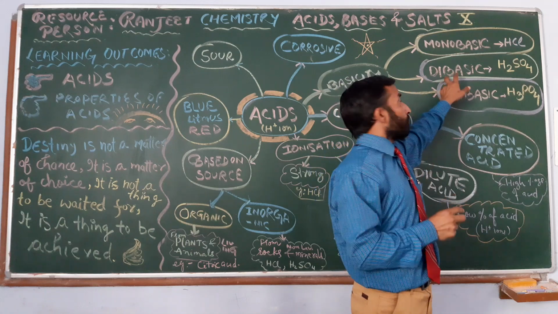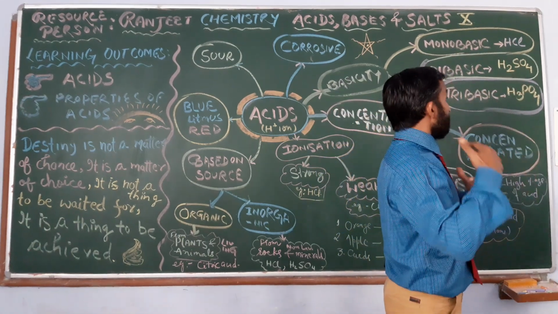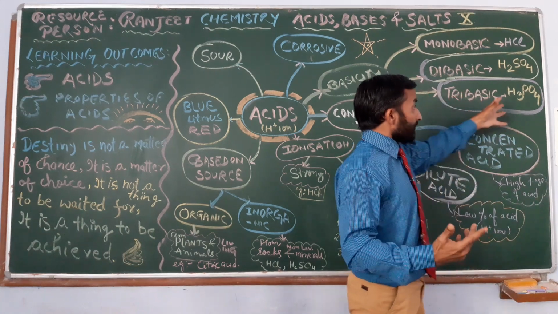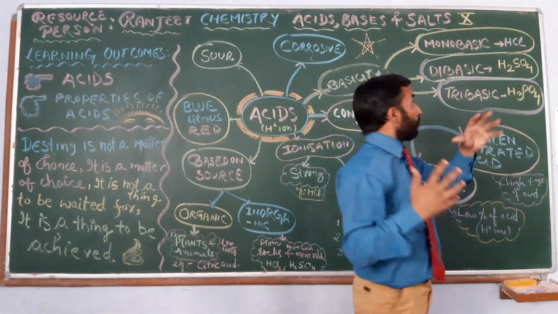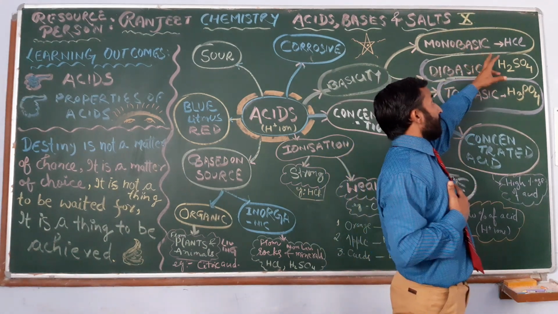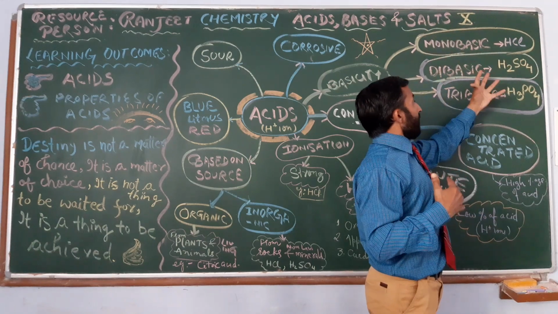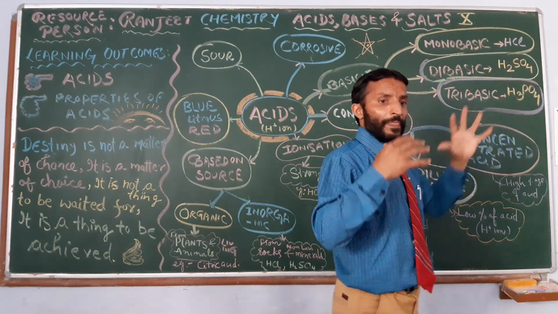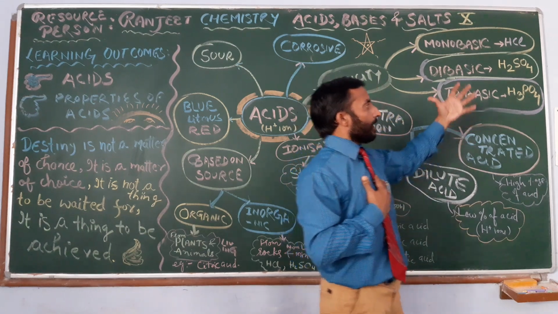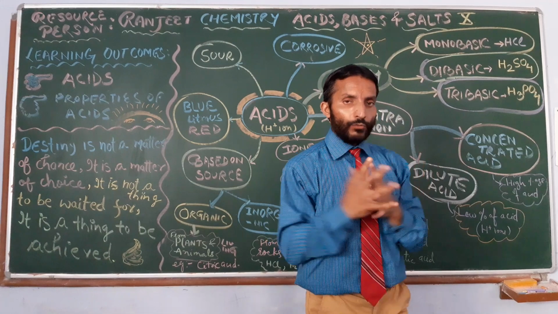Tribasic means three H positive ions are released. Examples: monobasic, hydrochloric acid HCl; dibasic, sulfuric acid H2SO4; tribasic, phosphoric acid H3PO4.